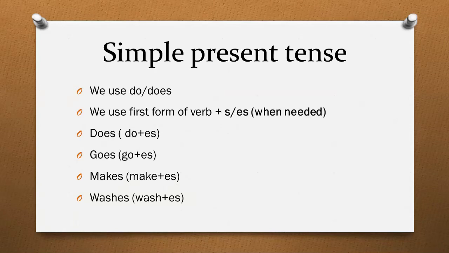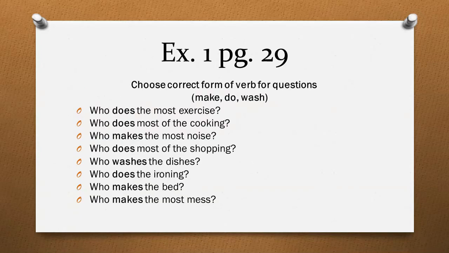So let us solve our exercise number 1 at page number 29. It says choose the correct form of verb for questions. For the survey, we have questions and we have to complete our questions first. We are given some verbs that are make, do, wash. We have to add these verbs in the suitable places, and we have to put the correct form of the verb, that is with adding s or es. Question number 1 is, who do the most exercise? The correct form is does. Who does the most exercise?